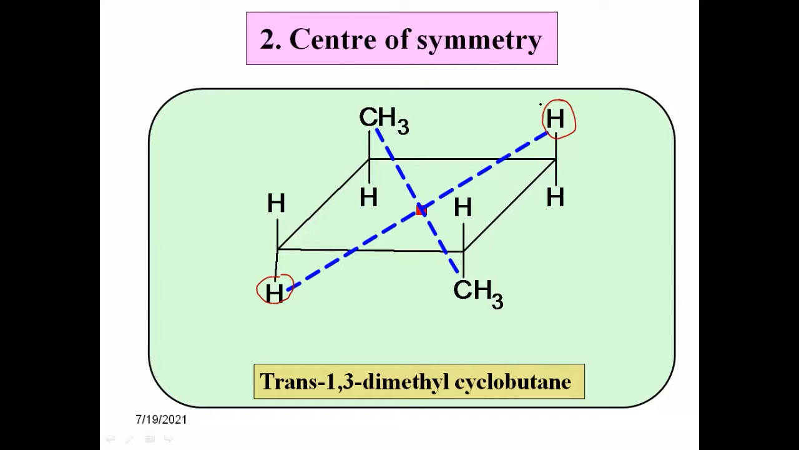It is a point within the molecule, and when a straight line is drawn through it, we are having same atoms or groups on both sides of that point, and this is called the center of symmetry. Trans 1,3-dimethyl cyclobutane possesses a center of symmetry, and therefore it is an optically inactive molecule. It does not show optical activity. It cannot rotate the plane of plane polarized light, and thus it is optically inactive.